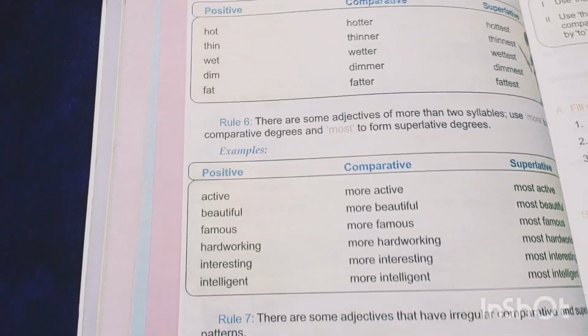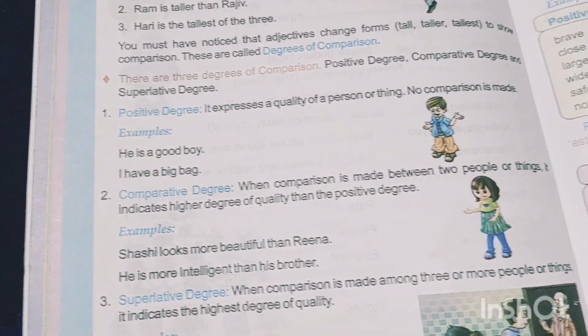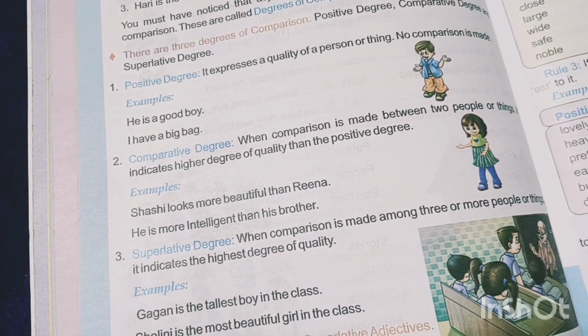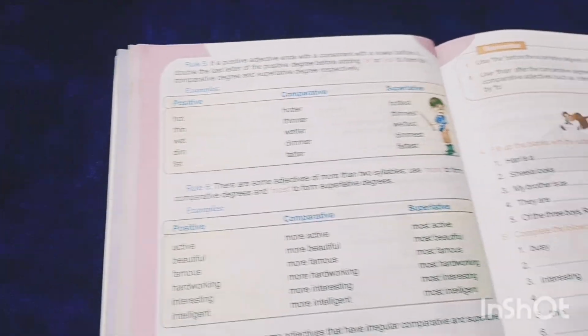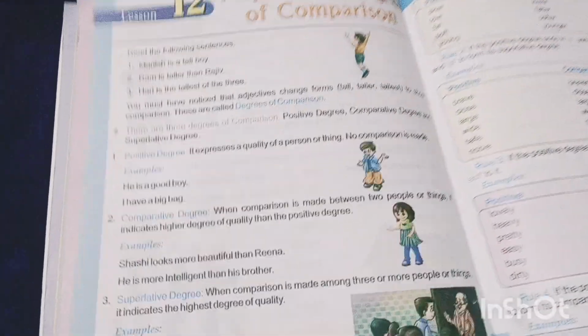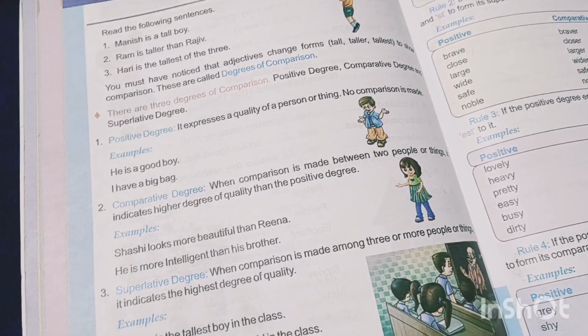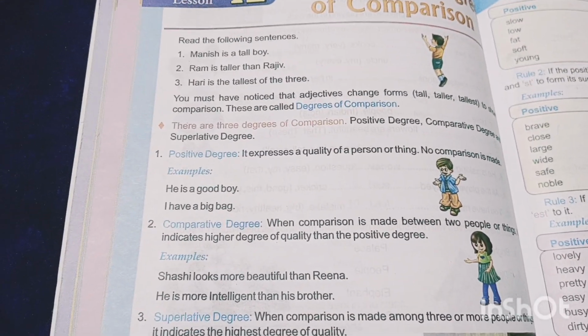Okay, so in this video we have learned adjectives and their degrees of comparison, and we have learned the seven rules. I hope this video gave you some good knowledge about the adjective degree of comparison.